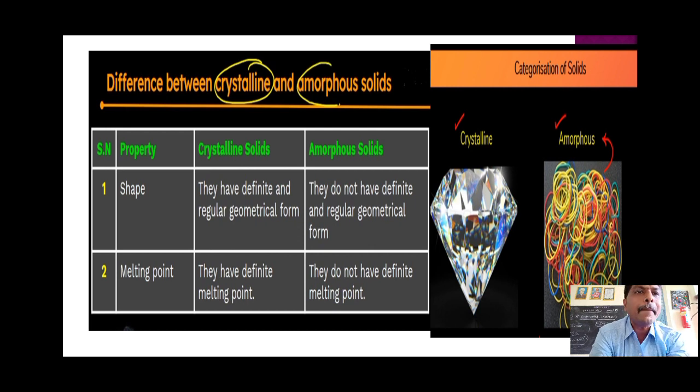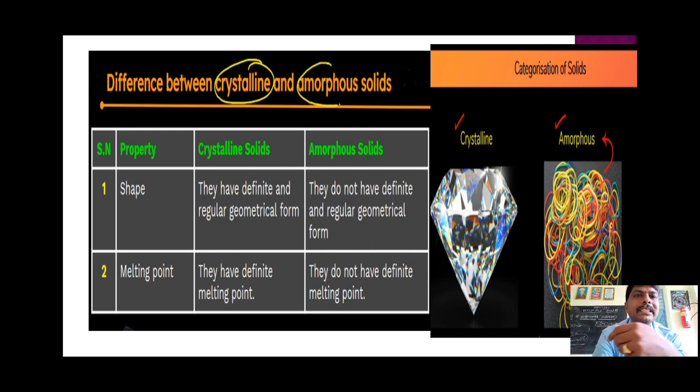Amorphous solids do not have definite and regular geometrical form. You can take a packet of rubbers, and they have different sizes. Even though the company prepared the same size, the length and structure will vary because they do not have definite and regular geometrical form.